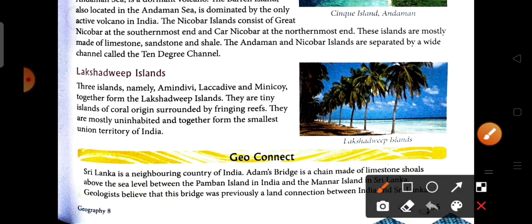The last one is the Lakshadweep Islands. Three island groups, namely Amindivi, Laccadive and Minicoy, together form the Lakshadweep Islands. They are very small, teeny islands of coral, mainly made up of corals and surrounded by fringe reefs, and they are mostly uninhabited. Together they form the smallest Union Territory of India. They are mostly uninhabited because they are so small.